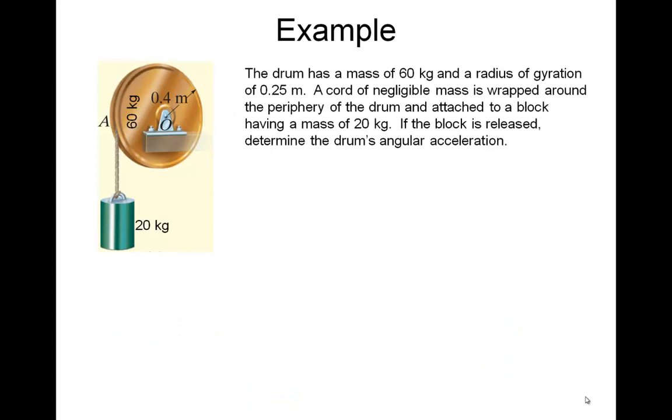Here's an example of how we might approach a problem like this. Here's a drum, has a mass of 60 kilograms and a radius of gyration of 0.25. We're going to neglect the mass of the cord, and we're going to attach a 20 kilogram mass block. We're going to release it from rest and determine the angular acceleration.